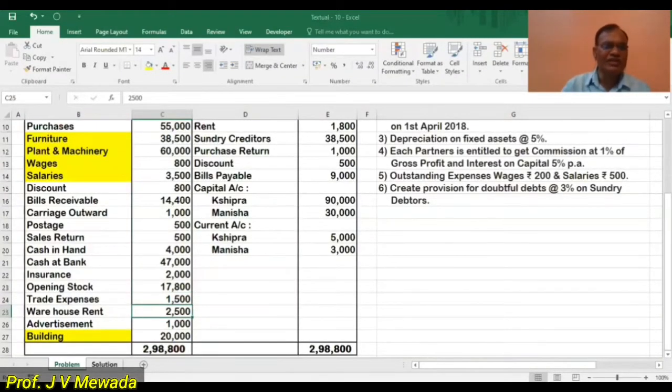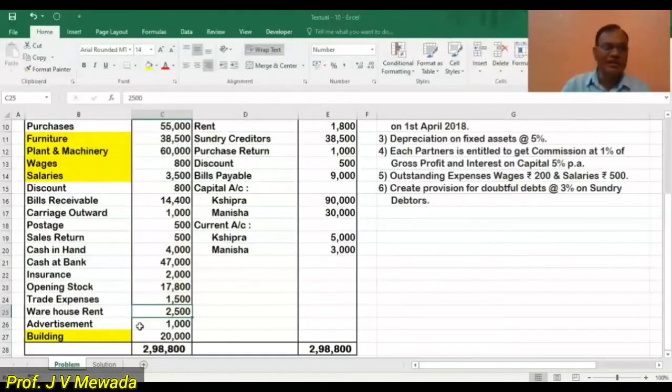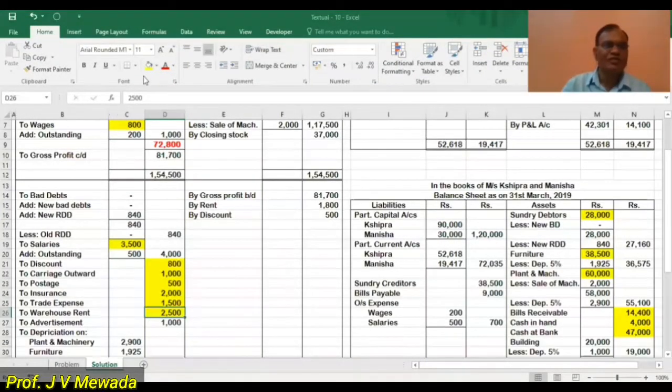Warehouse rent. Warehouse is related to sales. So all sales expenses are transferred to the profit and loss account. So in the profit and loss account on the debit side, we are having warehouse rent 2,500. Advertisement, again profit and loss debit. So advertisement 1,000, profit and loss debit.